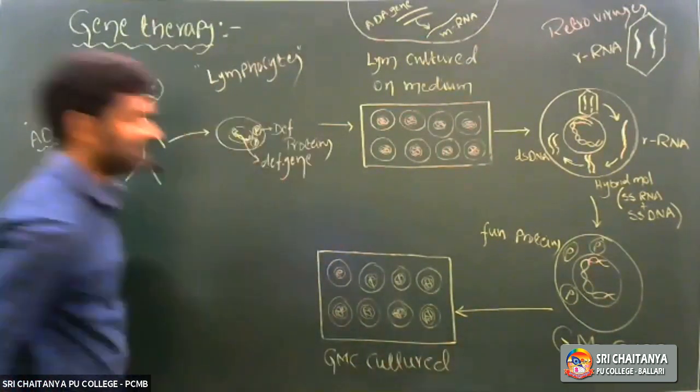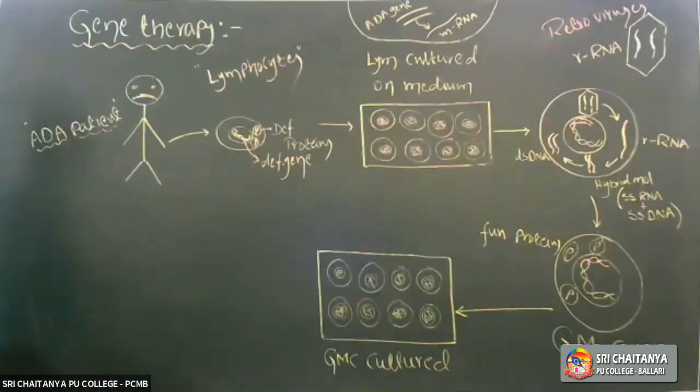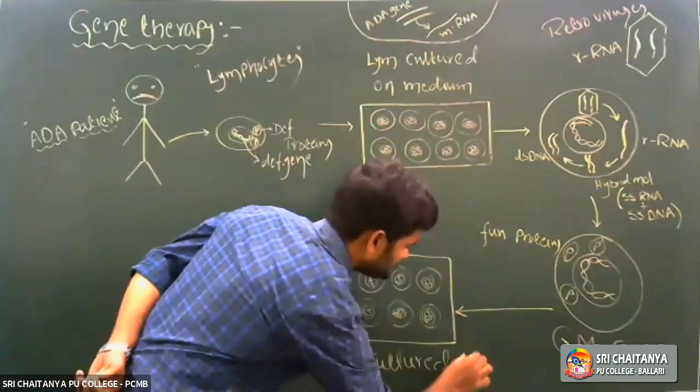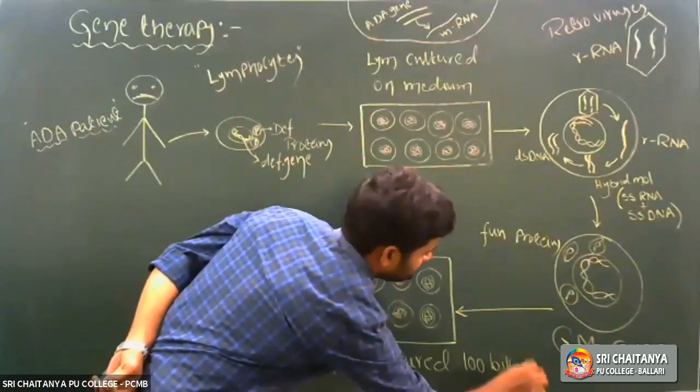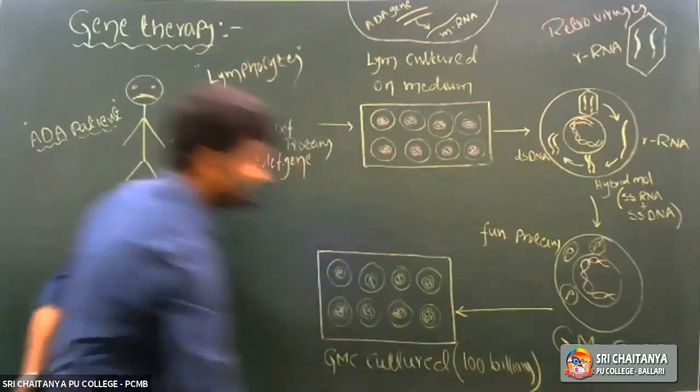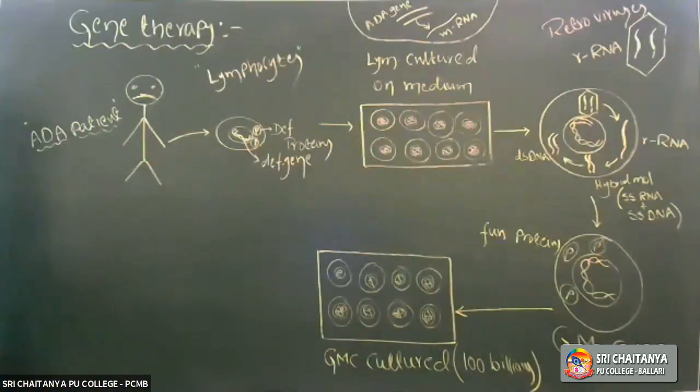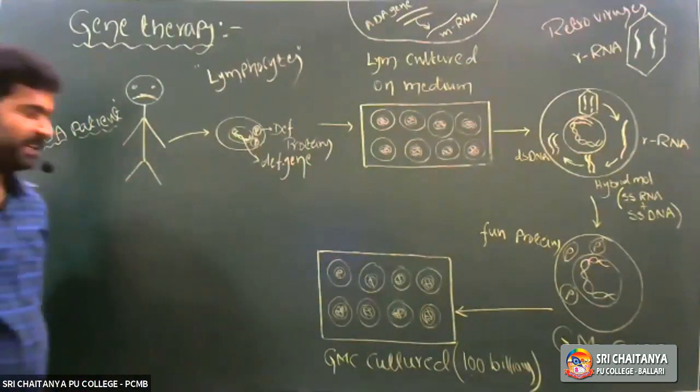So 100 billions of genetically modified cells are cultured on the nutrient medium.